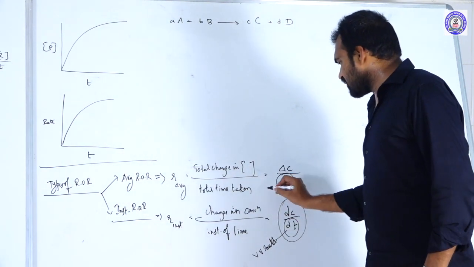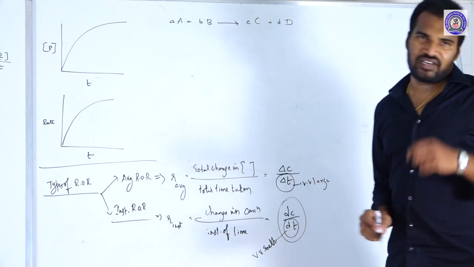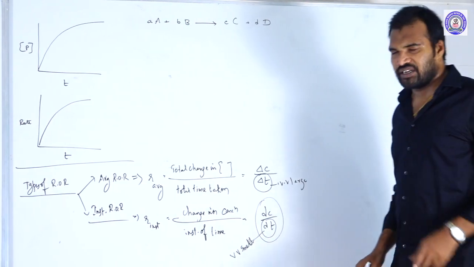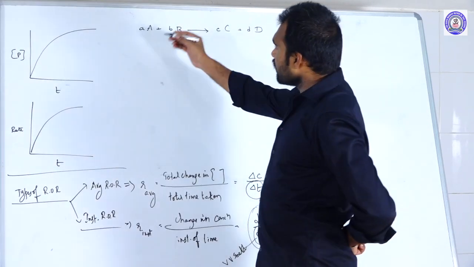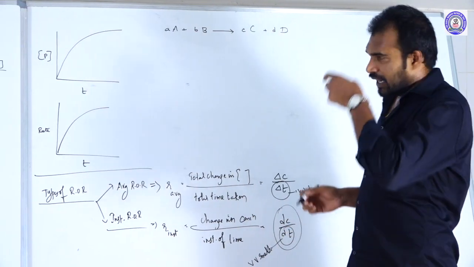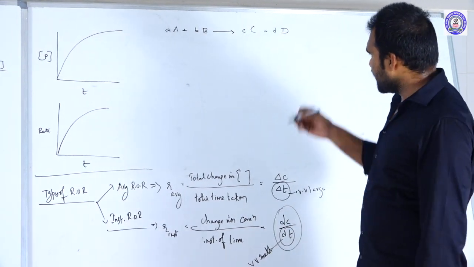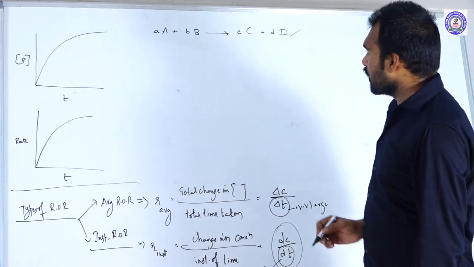When delta t is very small, we will use the instantaneous rate. When delta t is very large, then we will use the average rate. So these are the types of the rate of the reaction. Next, let us take a chemical reaction: small a moles of capital A and small b moles of capital B give small c moles of capital C and small d moles of capital D. Products are produced in the reaction.